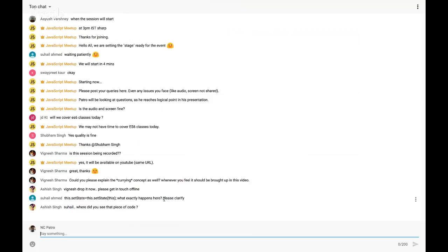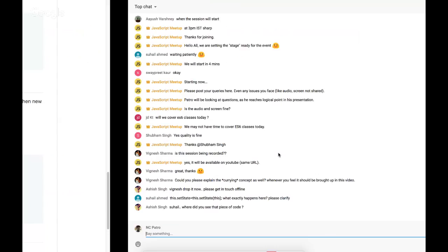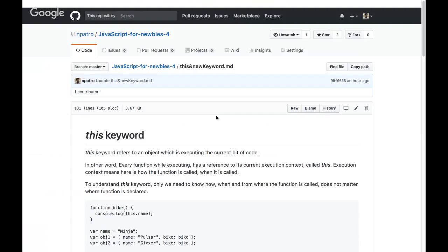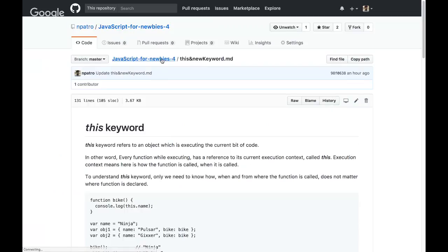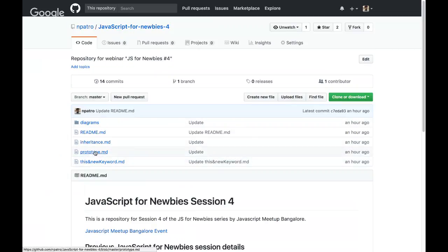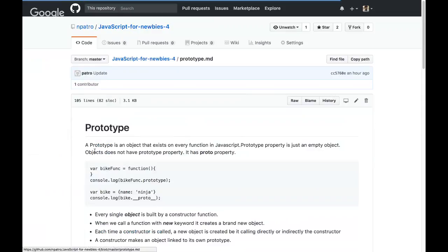Okay, so there is something like this dot state equal to this dot setState. I'll try to answer this later, Sohel. We'll move to prototype. I don't see any other question here. Okay, so we'll go to prototype.